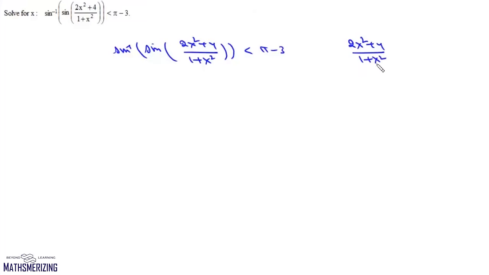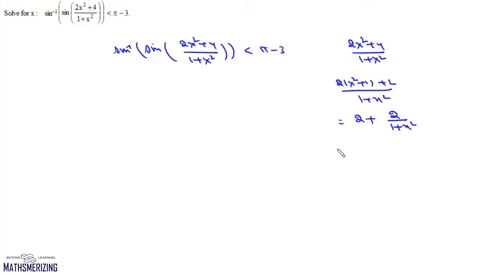Now here the question is solve for x, and it is given as sin inverse of sine of 2x square plus 4 upon 1 plus x square, and it is less than pi minus 3. Now if we look at 2x square plus 4 upon 1 plus x square, we can write this as 2x square plus 2 plus 2 upon 1 plus x square, which is 2 plus 2 upon 1 plus x square.